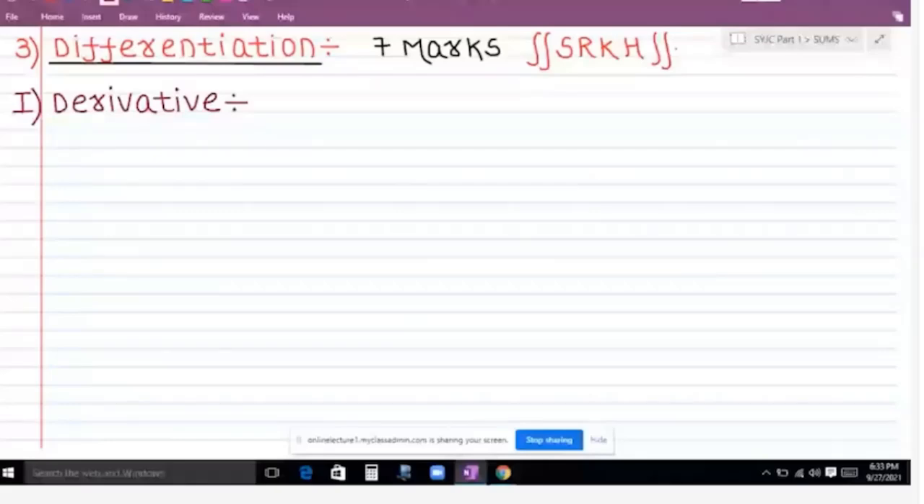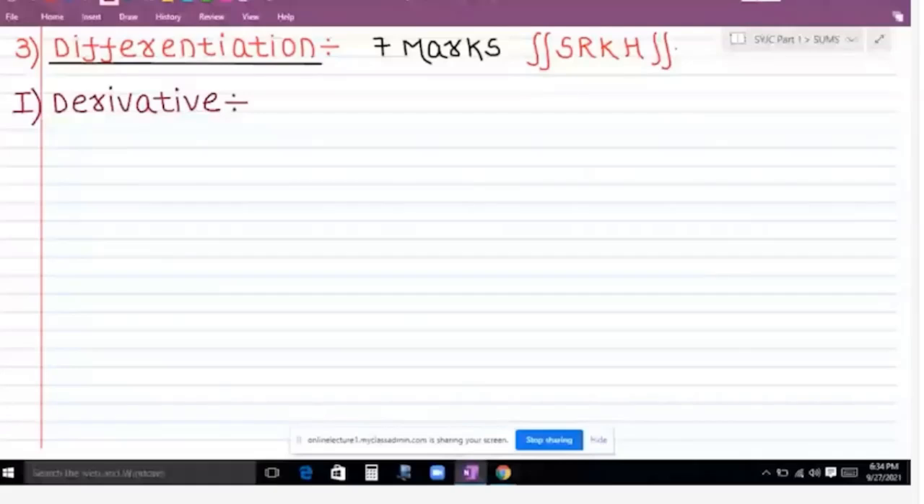to be a rate of change. Derivative is defined to be the rate of change in the value of one variable, that is, the change in the value of one variable with respect to the change in the value of the other variable. It is called a derivative.